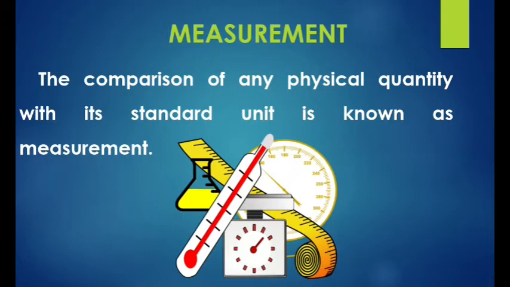Unit, you already know. In our physics, without a unit we cannot write any quantity. So you know the unit. The comparison of any physical quantity with its standard unit is known as measurement. Okay, that's all. Next we can see the physical quantity.